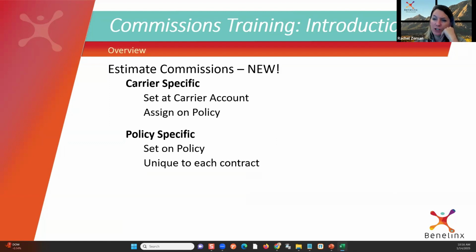Talk a little bit about our new commissions feature. This is something we've been rolling out over time. We're not going to go into too much detail here today, but we will go through it in more detail in a future training session. We can now track not only our actual revenue, which is our focus today, but we're also going to be able to compare that to our estimated revenue, our estimated commissions, at the policy level.